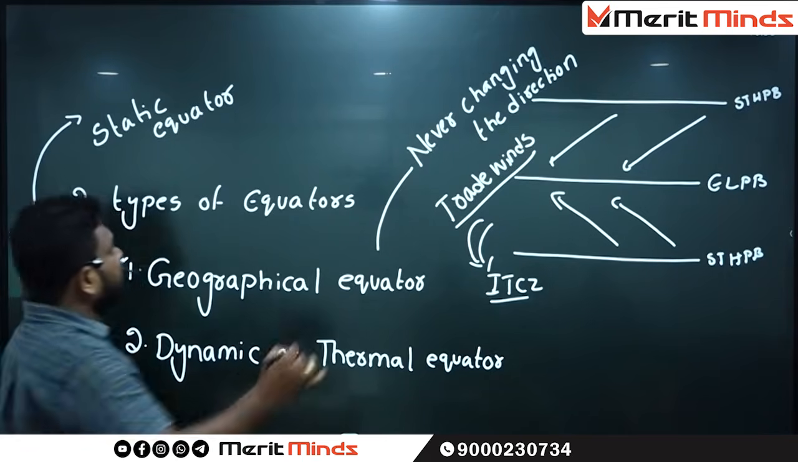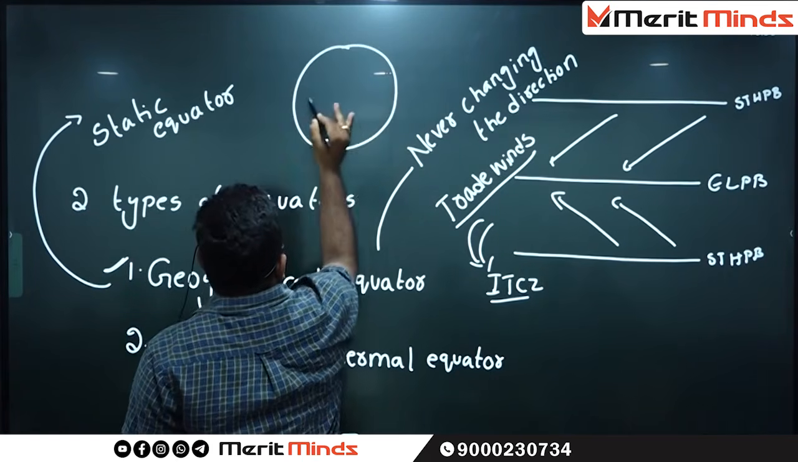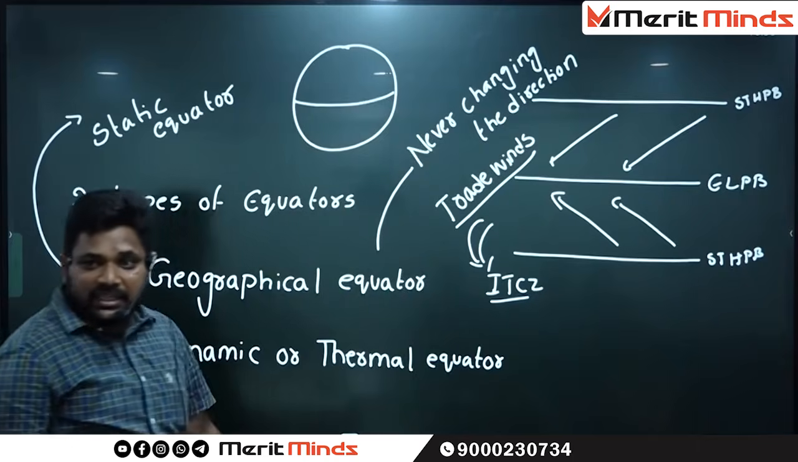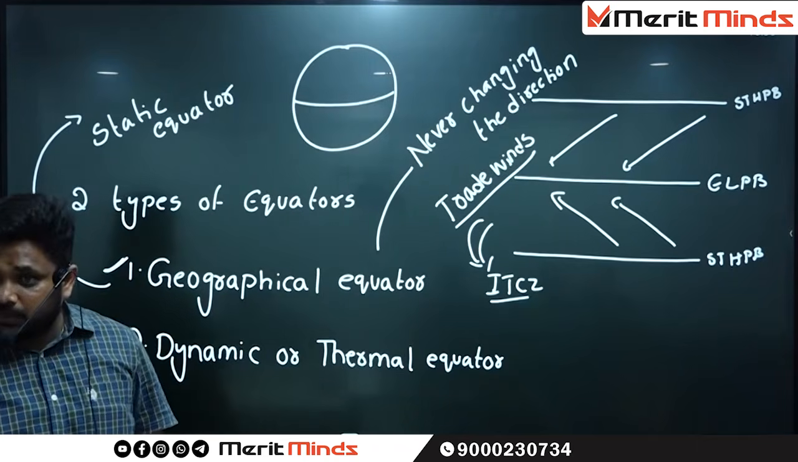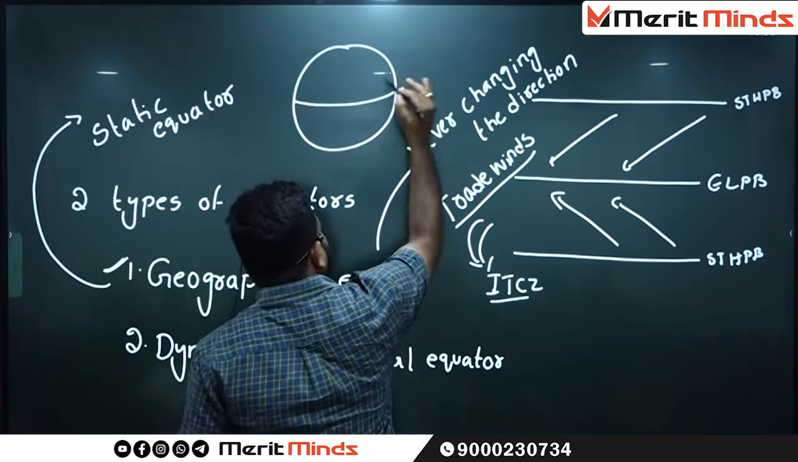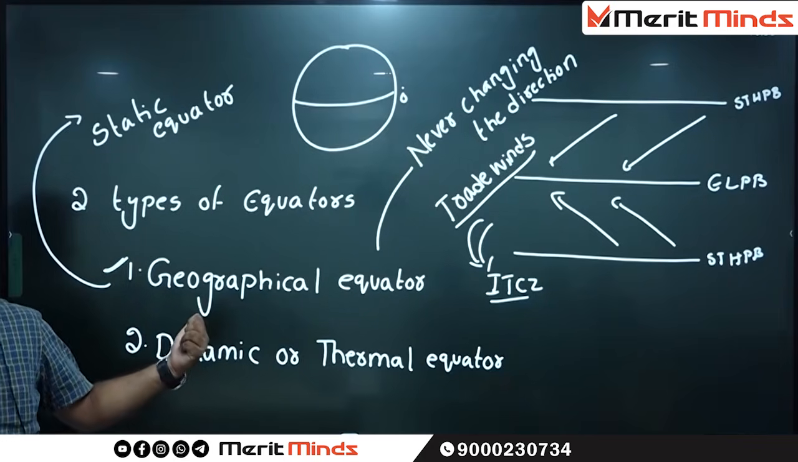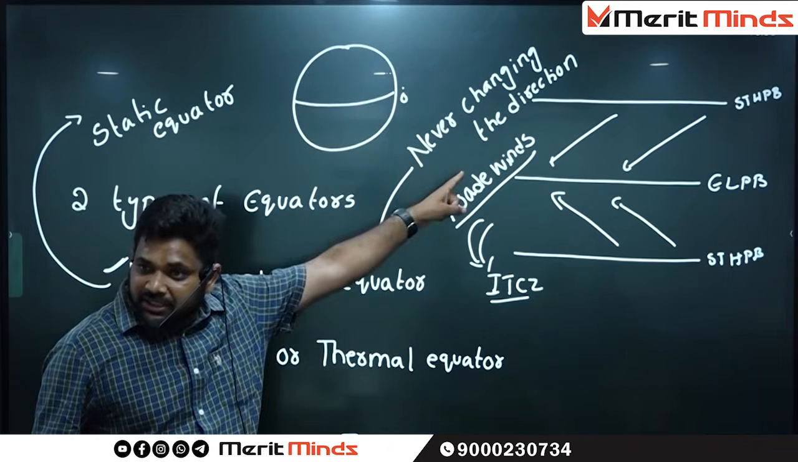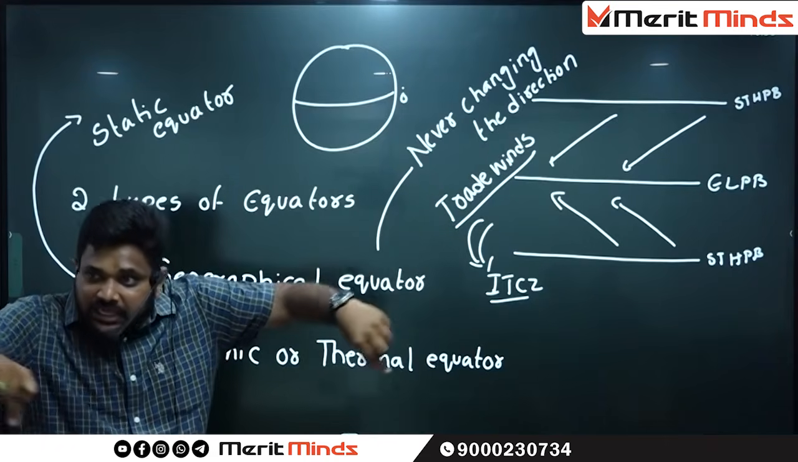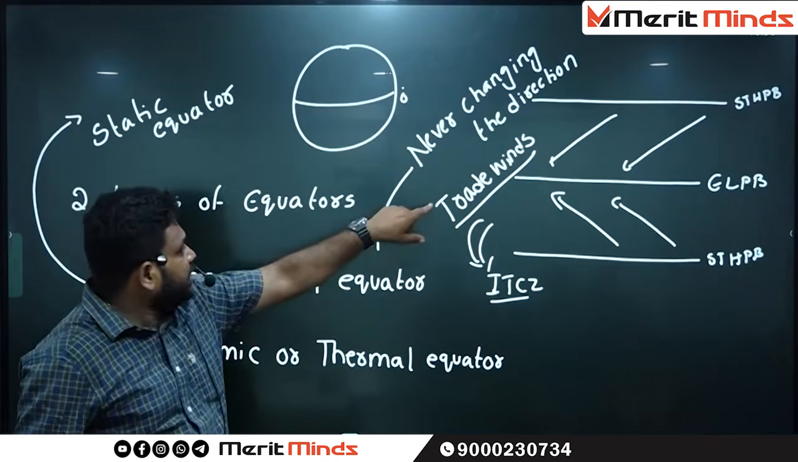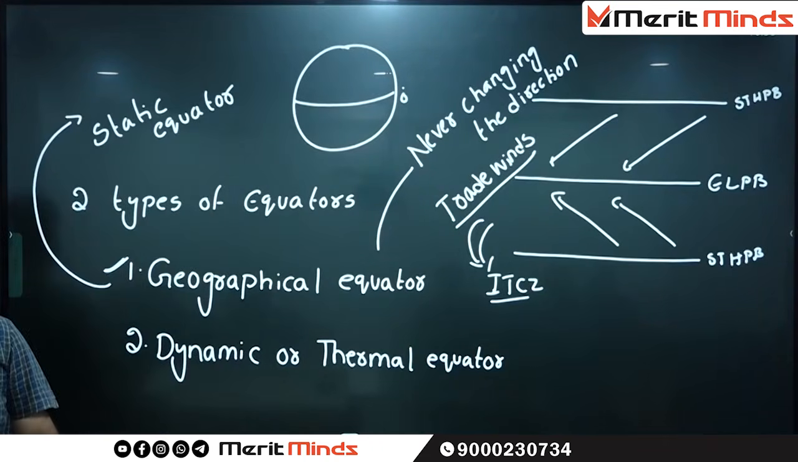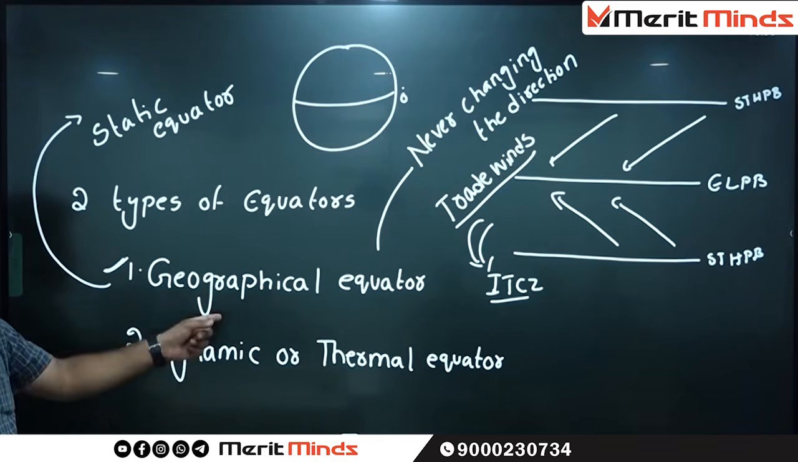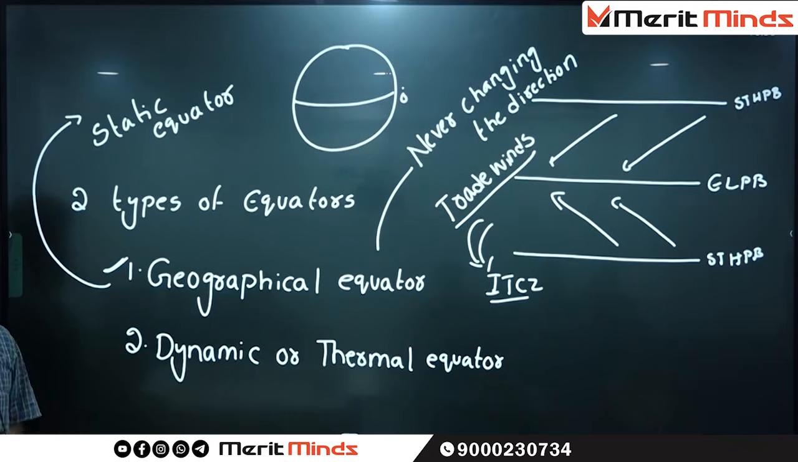What do you mean by geographical equator? The imaginary line at the center horizontally over the globe, named 0 degrees, is called the geographical equator, which never changes direction. Since it is not changing direction, it is also known as the static equator. But according to Mr. Flohn, there is one more equator called the dynamic or thermal equator.